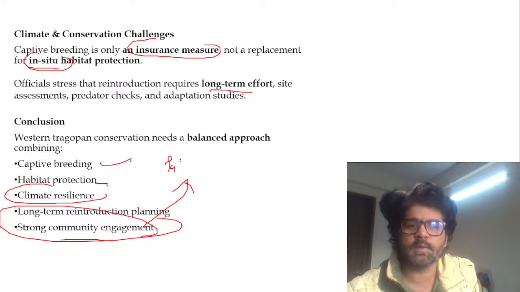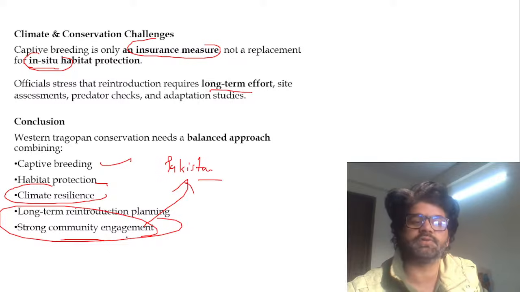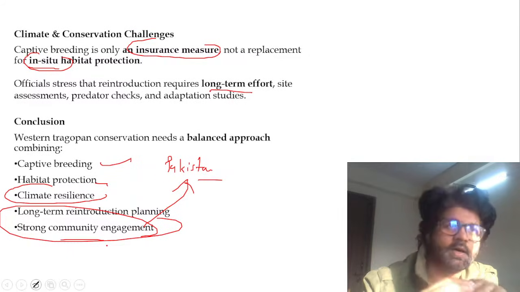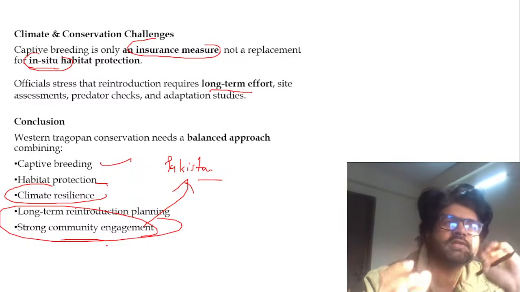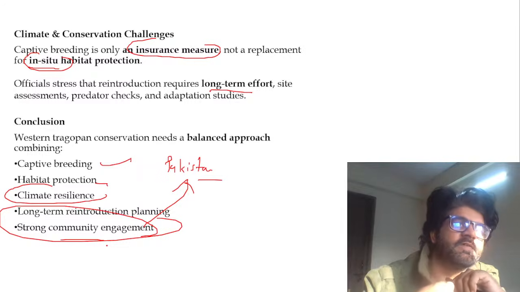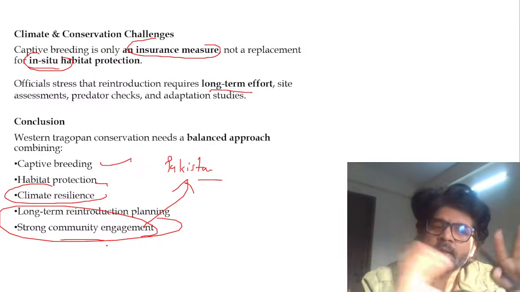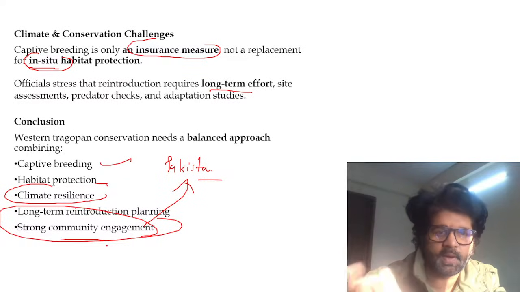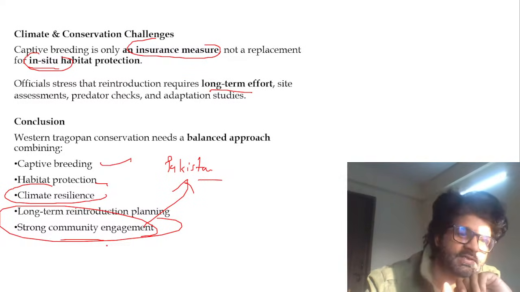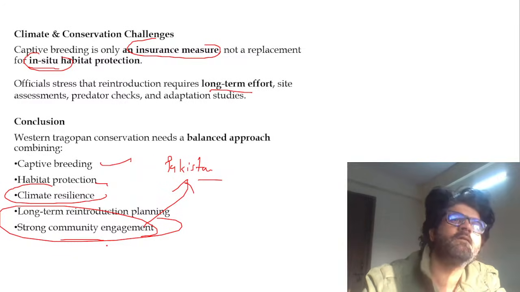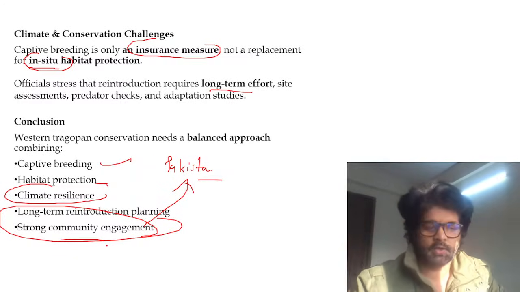See Pakistan. In some portion of Pakistan also, Western Tragopan is there. They're doing this community engagement. People are coming together. These local people have more knowledge than, let's say, the scientists coming from different regions or conservationists. So they give you feedback, and based on that, you preserve Western Tragopan. It has been somewhat successful in Pakistan, so we can learn from what Pakistan is doing when it comes to conservation of Western Tragopan.